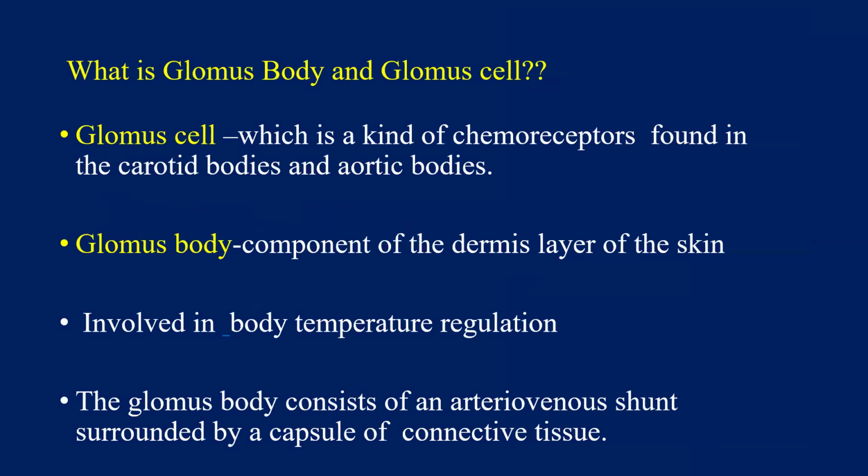So glomus cell is a kind of chemoreceptor in carotid bodies or aortic bodies. That is glomus cell. But what is glomus body? Glomus body is a component of the dermis layer of the skin, and it is involved in body temperature regulation. The glomus body consists of an arteriovenous shunt surrounded by a capsule of connective tissue.